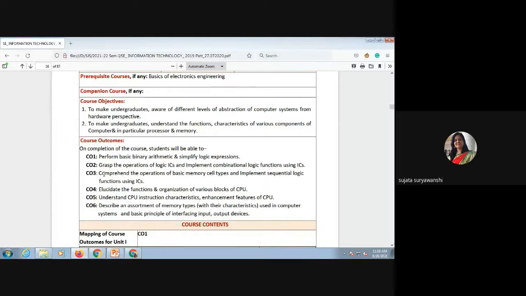Then the third unit comprehends the operation of basic memory cell types and implements sequential logic functions using ICs. As I told, the complete circuit is divided into two different types. The first is explained in the second unit, and the second, the sequential circuit, is explained in the third unit. A very important difference between the combinational circuit and the sequential circuit is what? An extra element is added in the sequential circuit which is not available in the combinational circuit, which is called the memory unit.